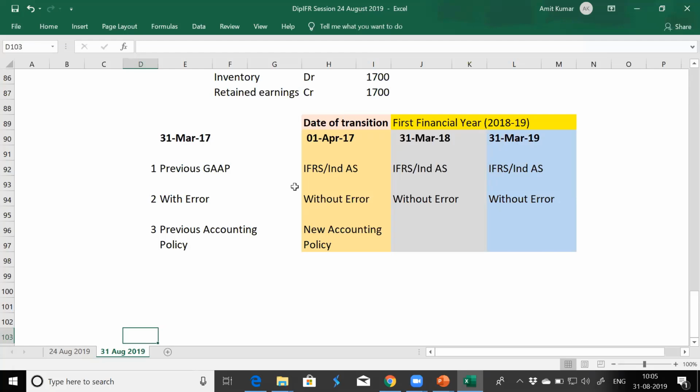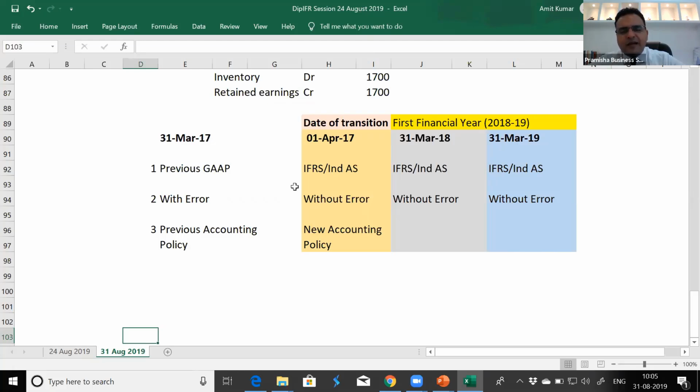Okay, got your point, sir. I knew what was creating confusion. My assumption was that financial year 18 means 18-19. Yes, got your point. From 1st April 18, you have to apply this new change in accounting policies. There is a transition, and you have to apply this change in accounting policy from financial year 1st April 18.